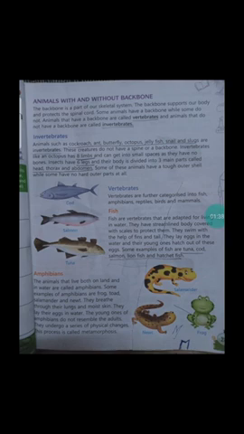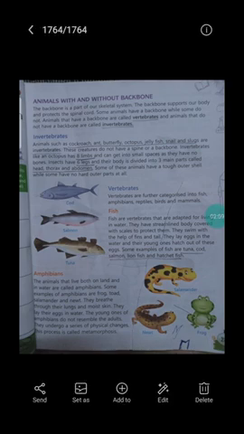As I have earlier told you, animals without a backbone are called invertebrates. Mostly insects come in this group. In addition to insects, octopus, jellyfish, snails, and slugs are also invertebrates. These creatures do not have a spine or a backbone.